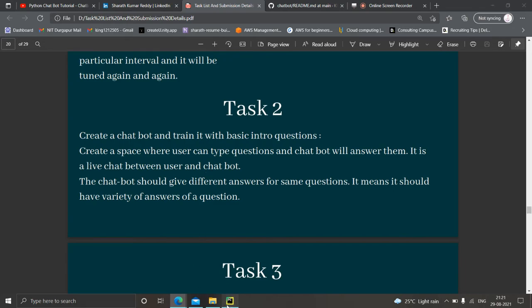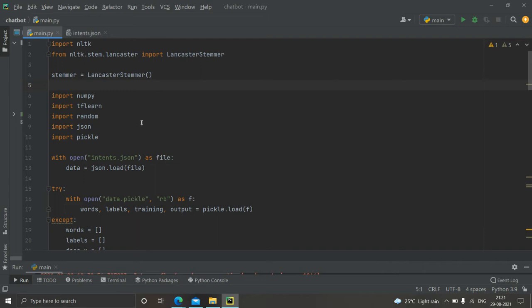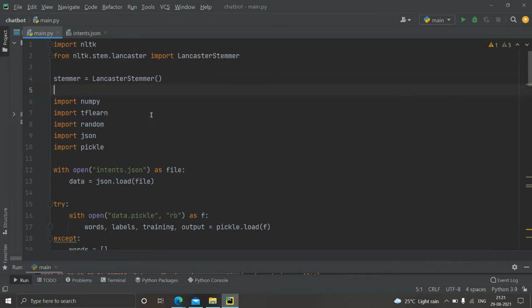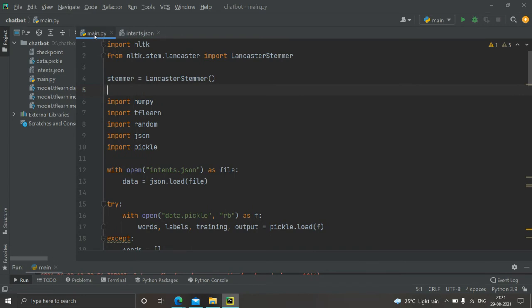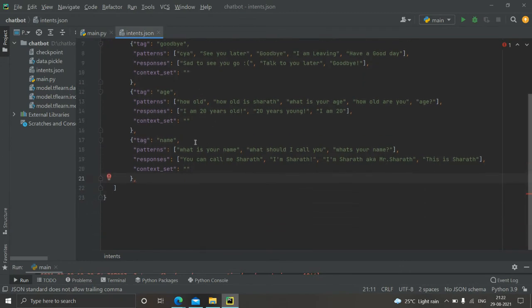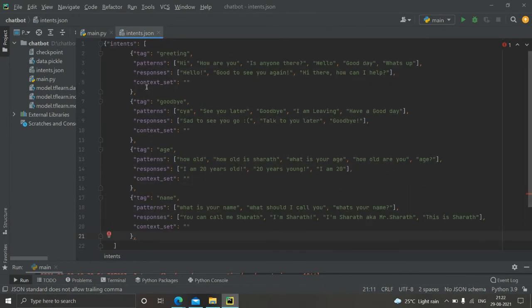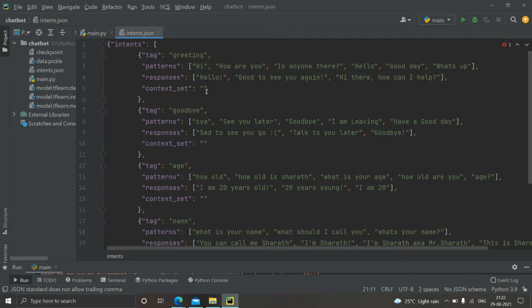Let's see the code. So here's the code. In this project we will be having two kinds of files. One is the main.py in which we script the code, and the other is the intents.json file. Here we basically put all the tags, patterns and responses, basically the main plain data.